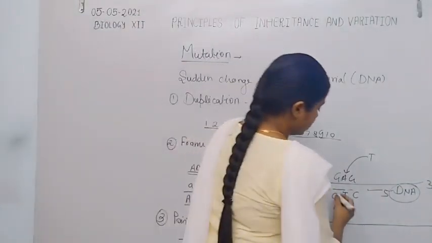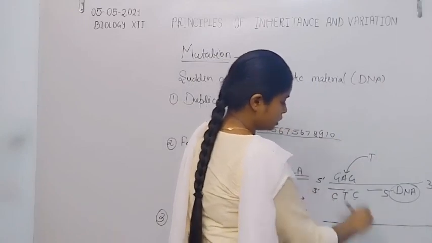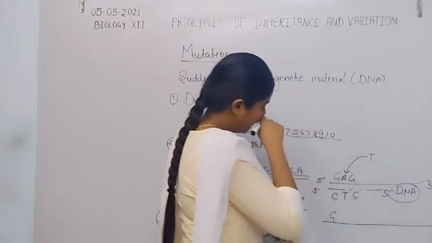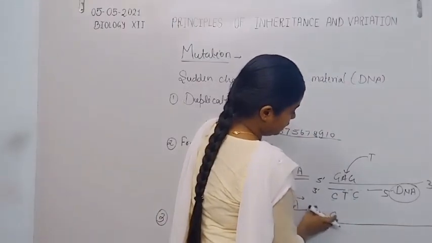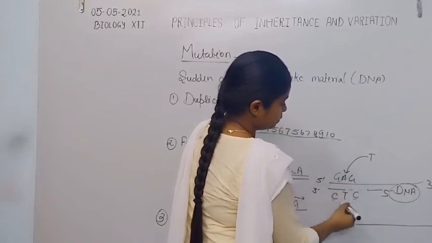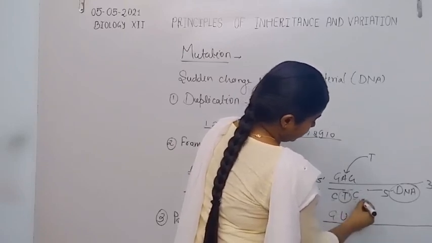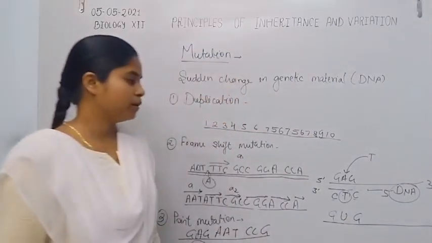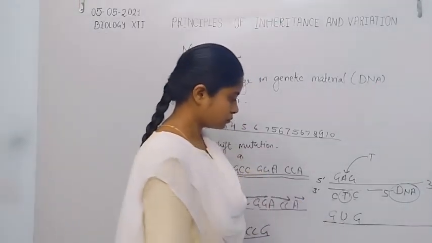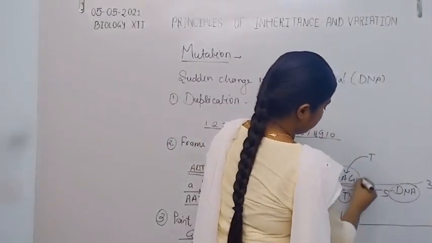Now when transcription occurs, the mRNA is synthesized on the DNA molecule, so the code copied onto the mRNA is G, and because thymine is present on the DNA molecule, T is replaced by U, and then again G. Now the sequence is GUG. So GUG is present at the 6th position.